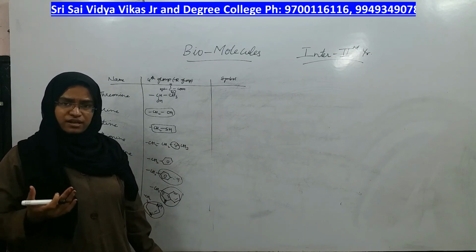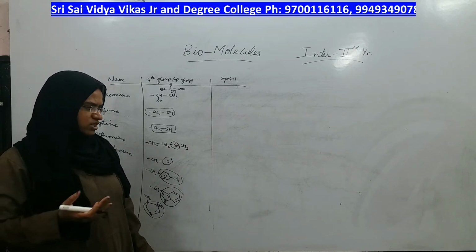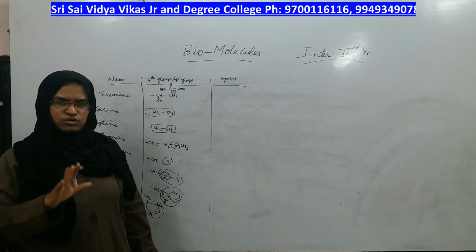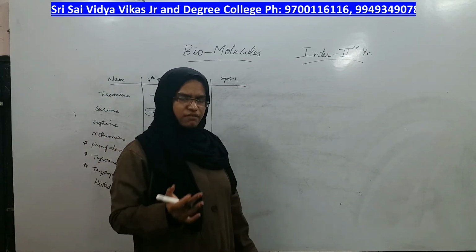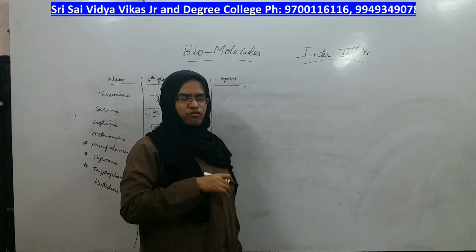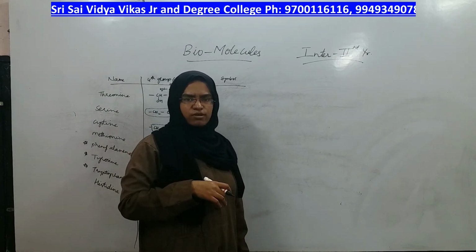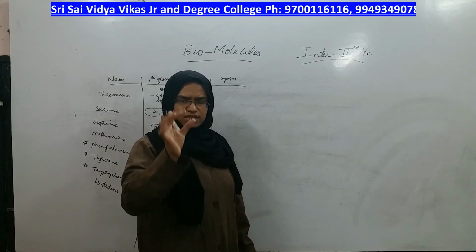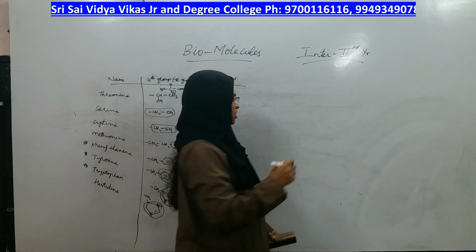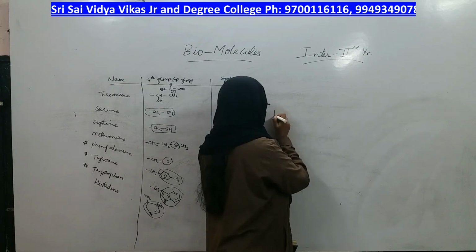In what manner do they naturally occur, or how are they present in the human body or in a living body? They occur in a different form, called the Zwitter ion. They occur in equilibrium with a stable form called the Zwitter ion. What is that Zwitter ion?